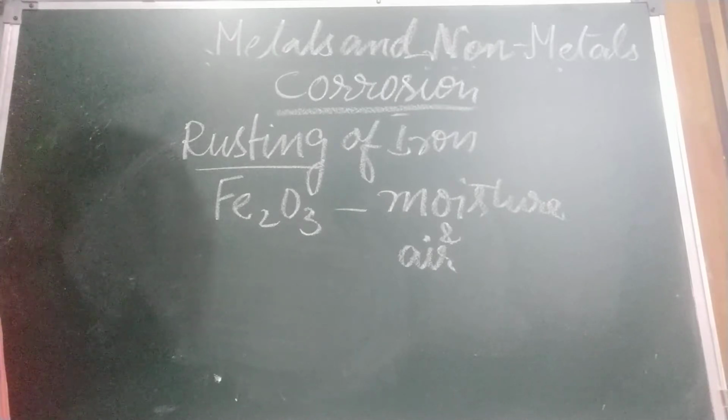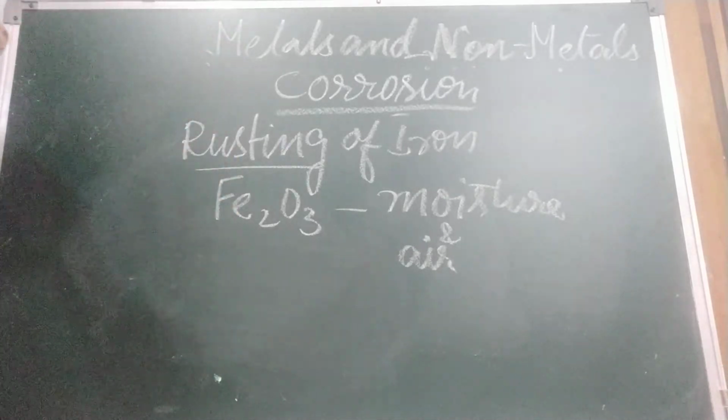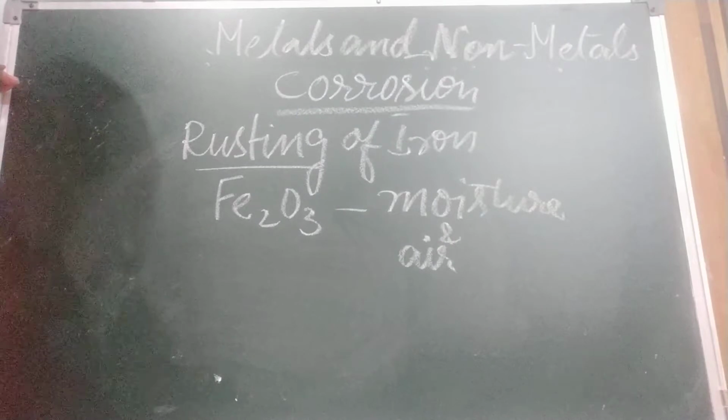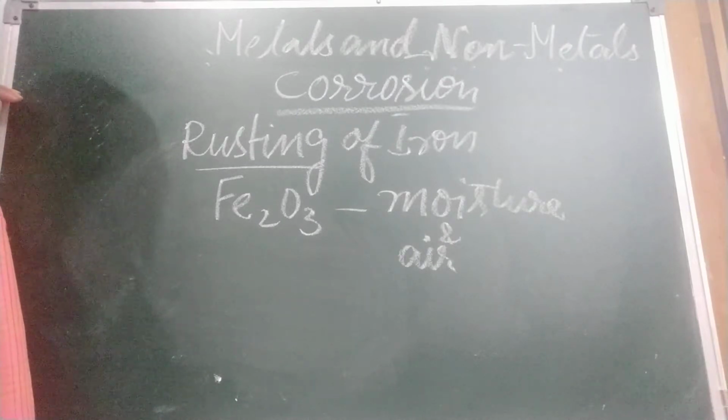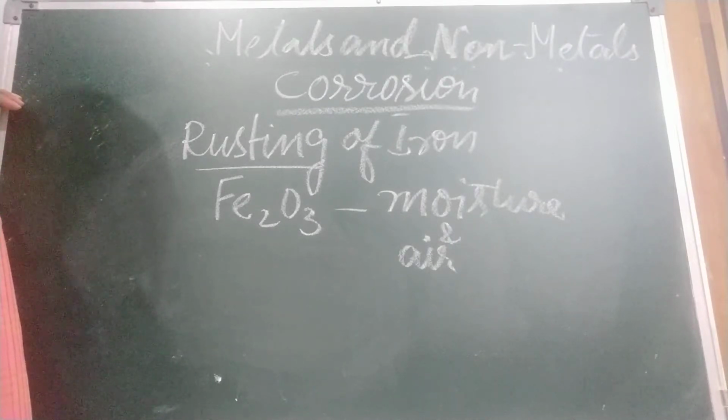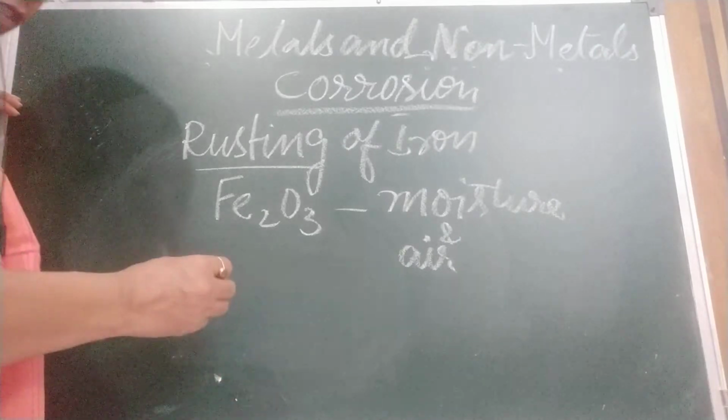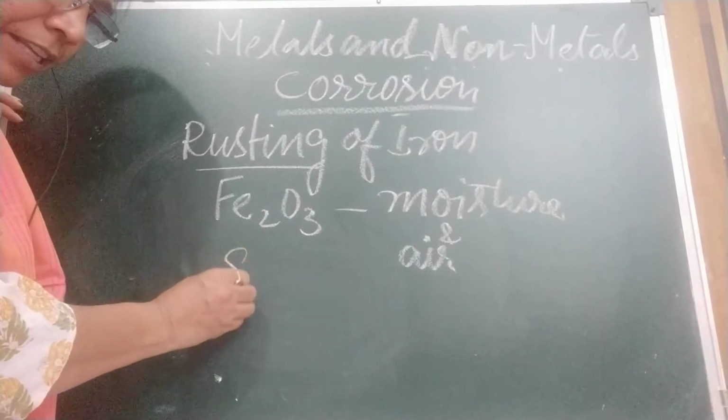Children, silver also. What happens? Silver reacts with sulfur. Silver does not get easily corroded in unpolluted air. However, if the air is polluted, means what is present? Sulfur.